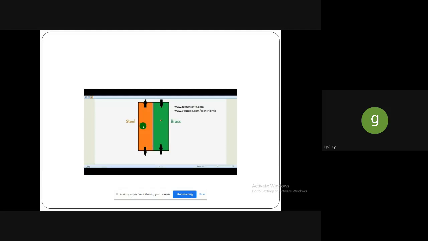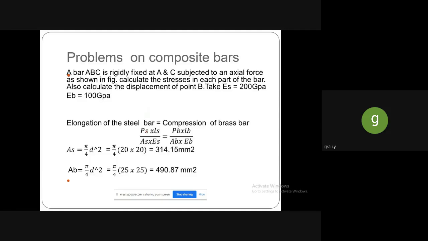Brass will always be in a compression zone; we can easily identify it from the symbol here. It is a compressive zone, a pushing action. Steel is in pulling action; it is a tensile zone. So we can see the problems on composite bars.